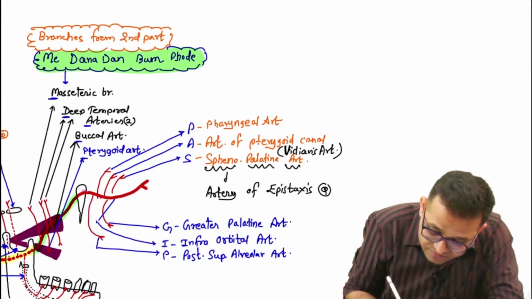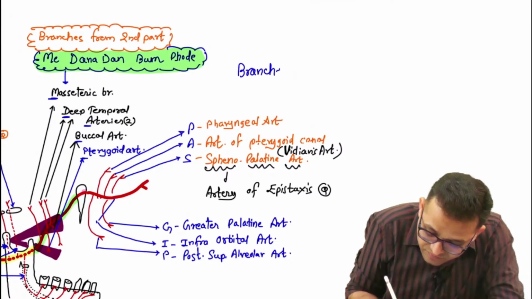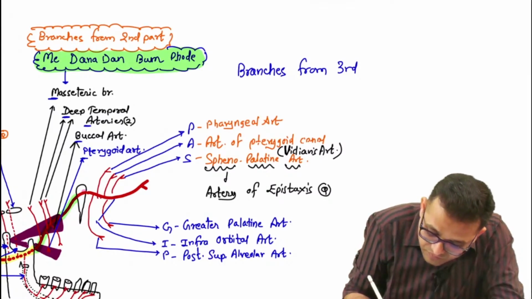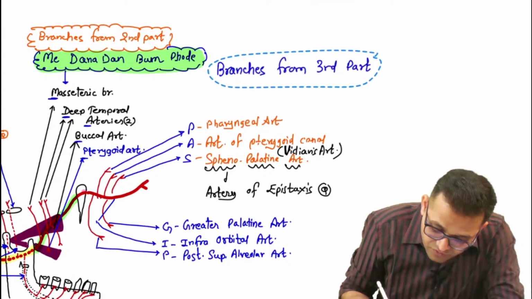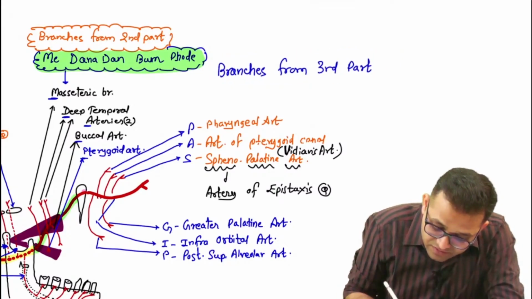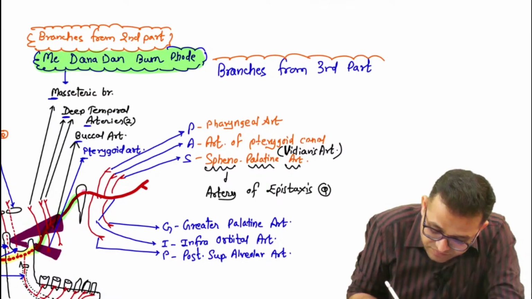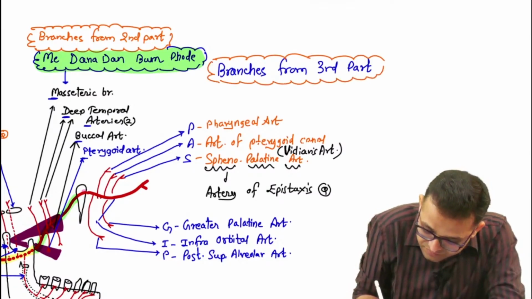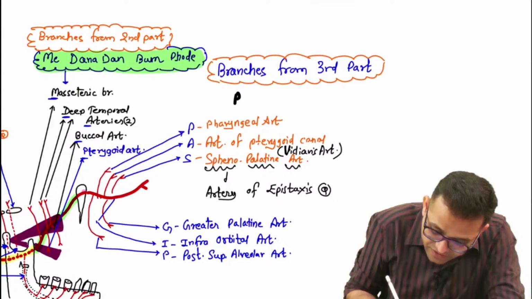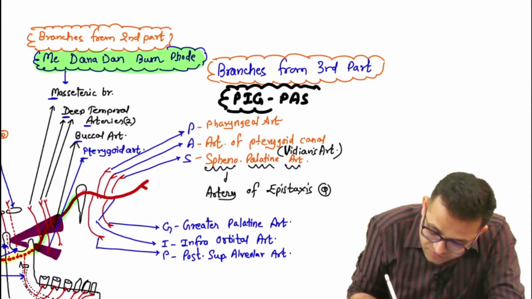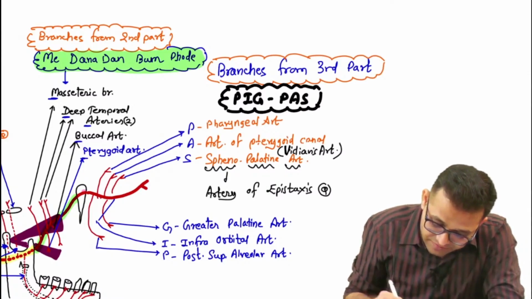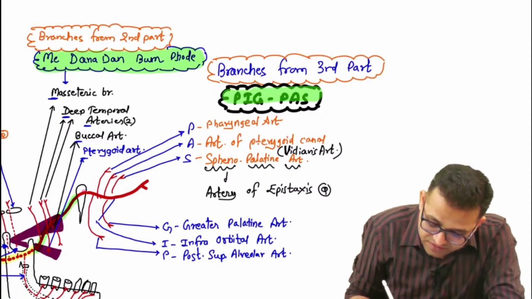And the mnemonic is what? You will never forget the PIG PAS.